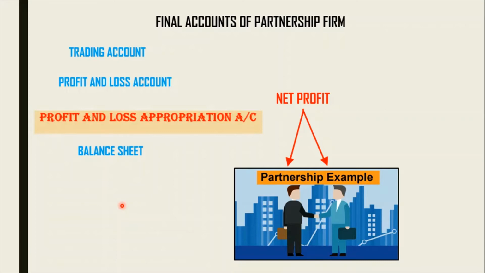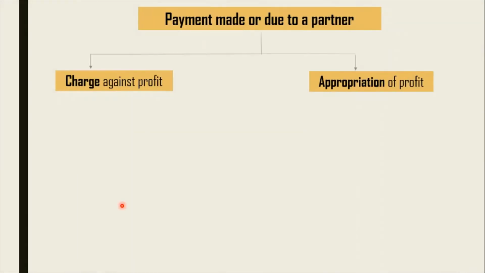After P&L account, we prepare P&L appropriation account where this net profit, after making all the adjustment regarding interest on capital, interest on drawings of a partner, salary if it is given to the partner, or a commission given to a partner, after all these adjustments, this net profit is divided among the partners in their profit sharing ratio. So now the partners, what they get, or the payment which is due to the partner, it can be a charge or an appropriation.